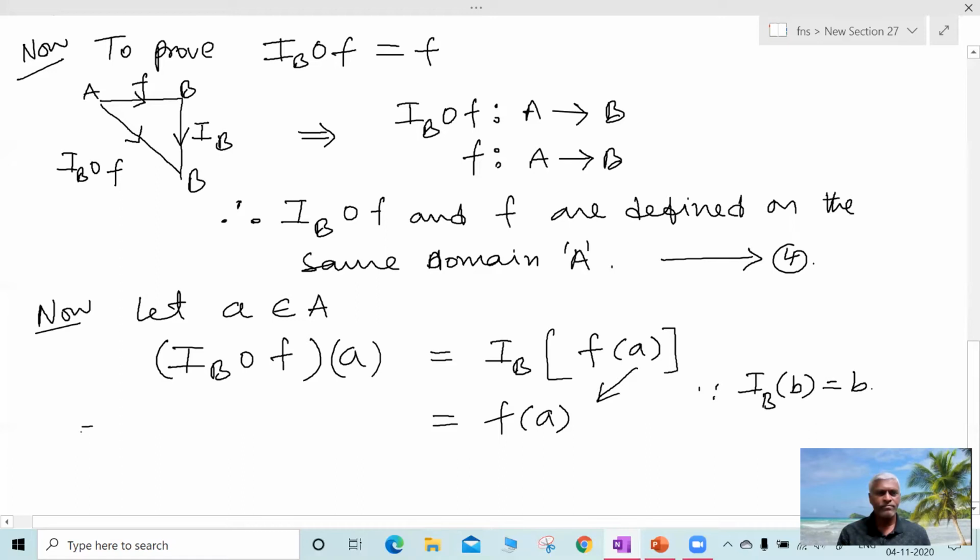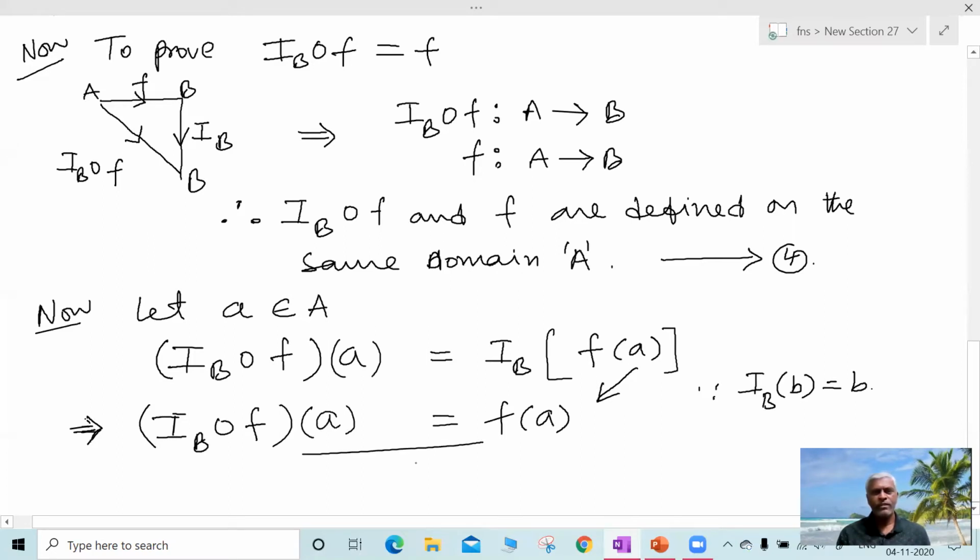So now what we get, IB circle F, so from this we get IB circle F is equal to F. So this is the proof of the second part.